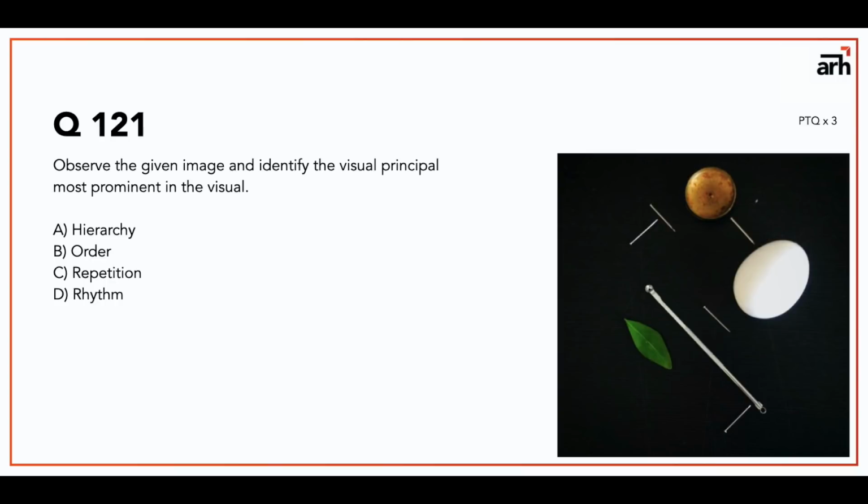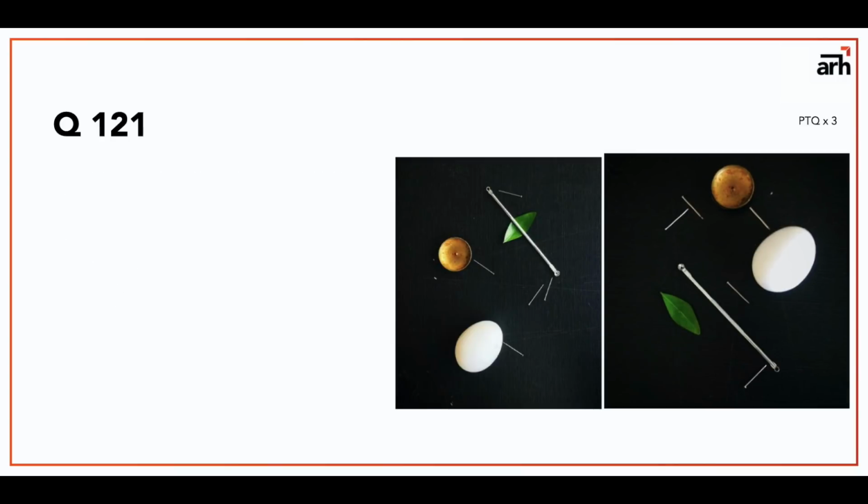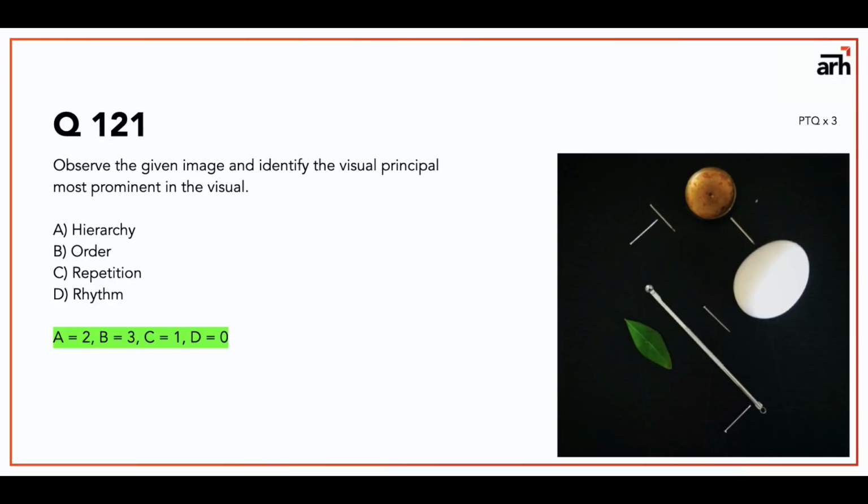Okay, let me show you. In this image you will see the same elements of design, but their hierarchy is more prominent, and in the visual for this question, order is more prominent. See, the elements of design are the same, but because of the way the composition is done, hierarchy is overtaken by order. So you have to be able to differentiate between this. You need that deep understanding of principles of design. For hierarchy I would give 2, for order I would give 3, for repetition I would give 1, and for rhythm I would give 0.